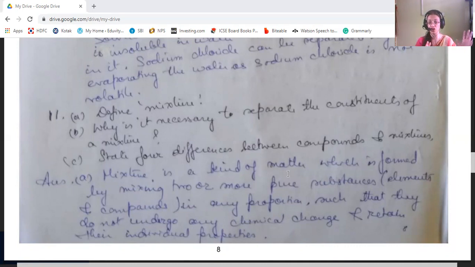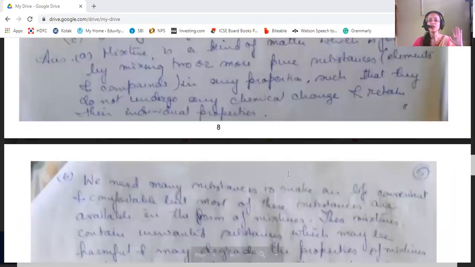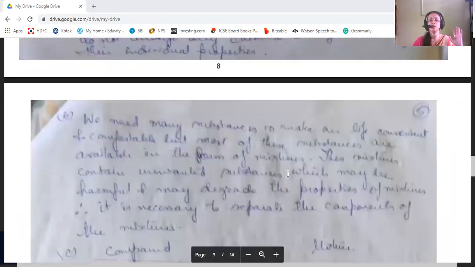There's no chemical change taking place between them, and they can retain their individual properties. Okay. Next is why do we need to separate the constituents of the mixture? Because we need many substances to make our life convenient and comfortable, but most of the substances which are available in the nature, they are in the form of mixtures.